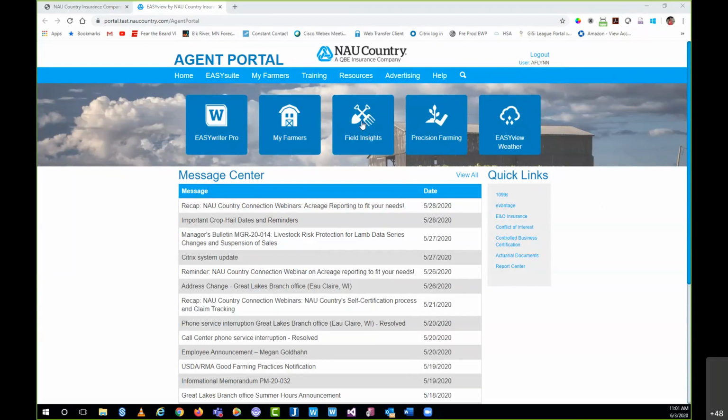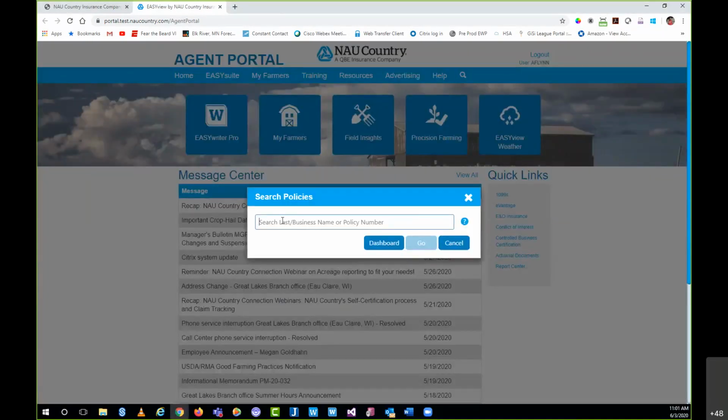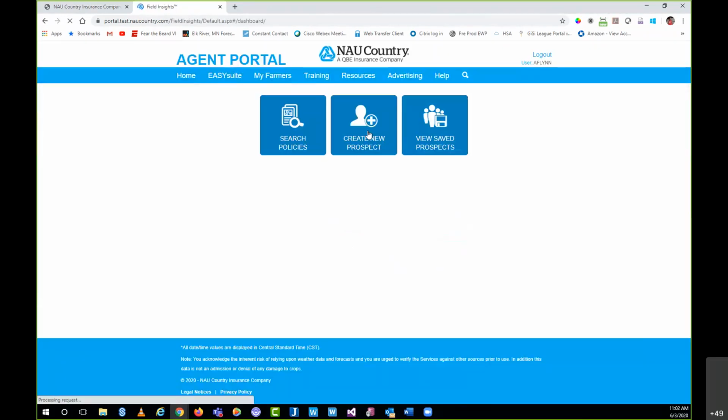Now, if I click this button, what it's going to initially bring up for me is this search policy screen here, where you can search by last name, business name, if it's an EIN, or the policy number itself, which would be great and which we're going to do here shortly. But if you need to, for example, use the prospecting tool, you'd want to select this dashboard button. And you can see when I select it, it's going to bring me to this screen here.